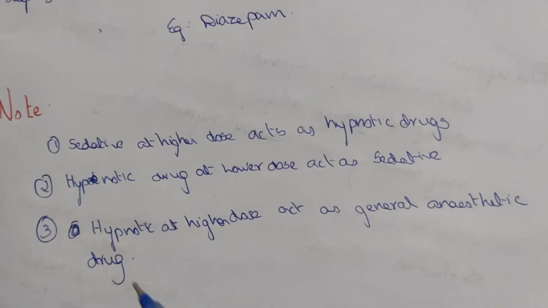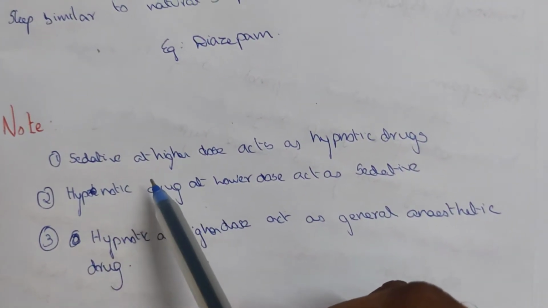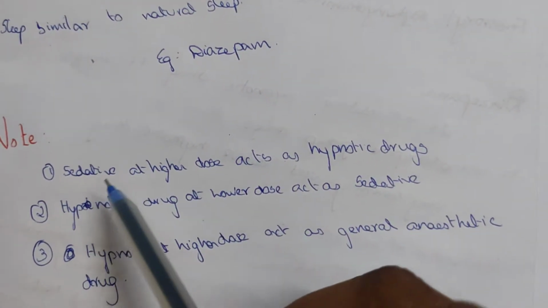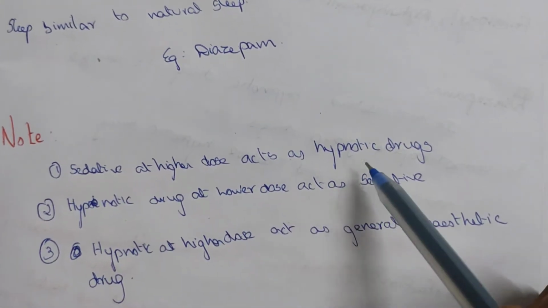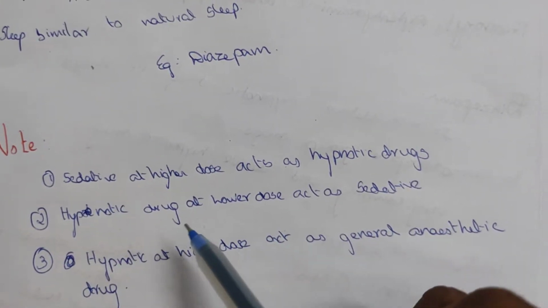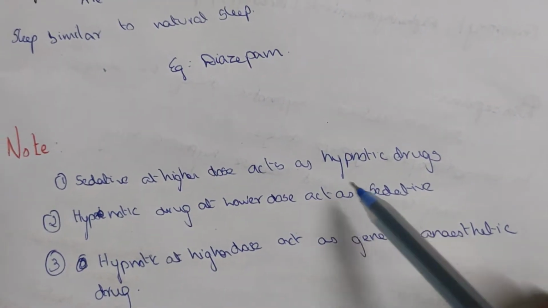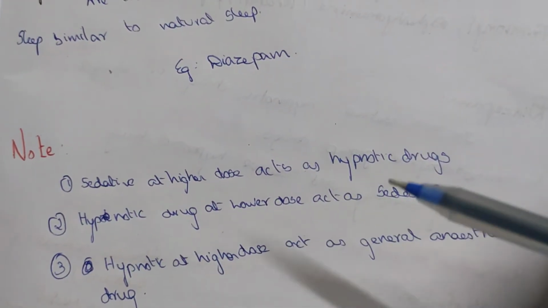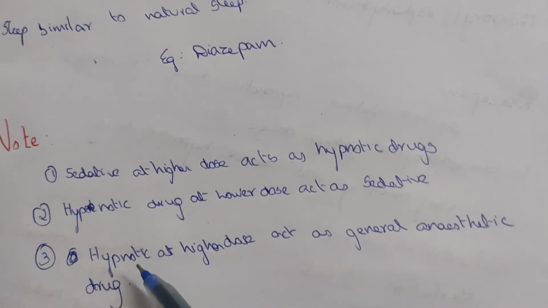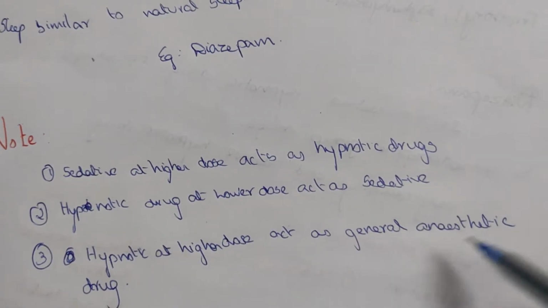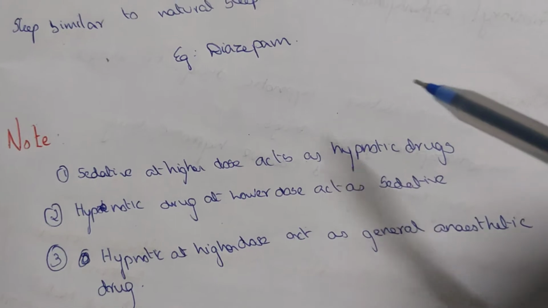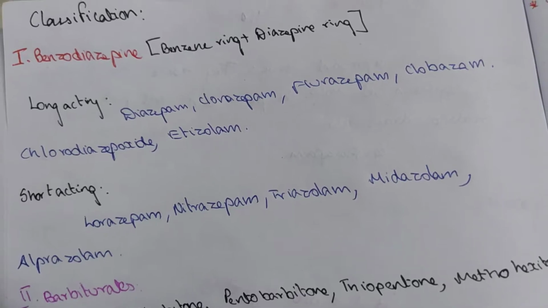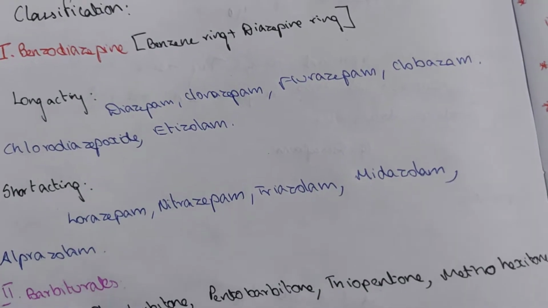Note, this is an important one. Sedatives at higher doses act as hypnotics. If we give a sedative in larger doses, it acts as a hypnotic. A hypnotic drug at lower doses acts as a sedative. When the sedative is given higher, it acts as a hypnotic. When the hypnotic is given lower, it acts as a sedative. When the hypnotic is given higher, it acts as a general anesthetic drug. Please do remember this. Now we will see the classification of the hypnotics and sedative drugs.